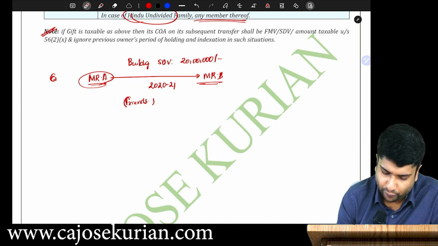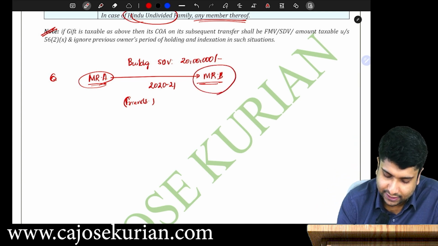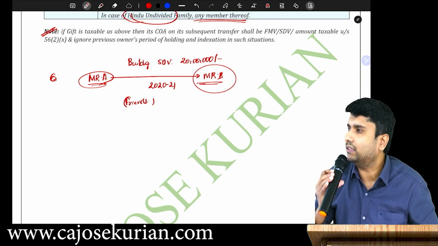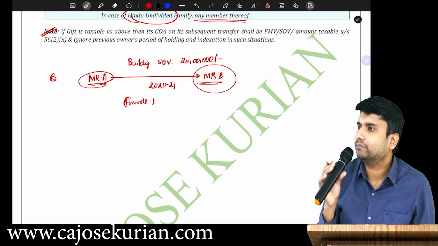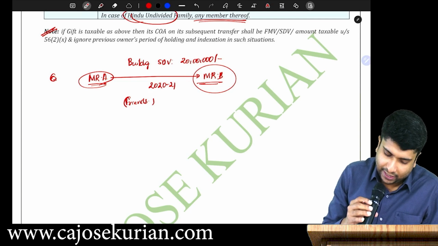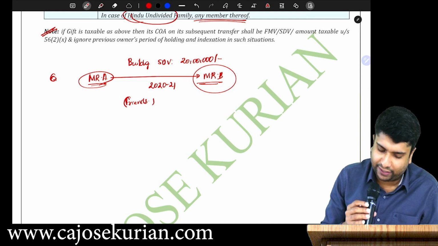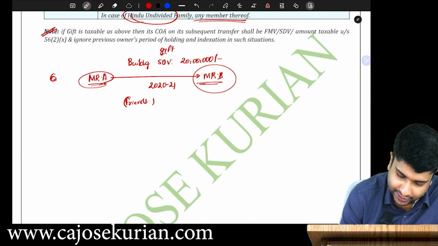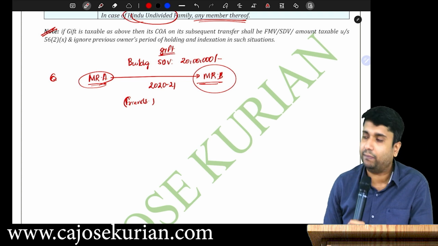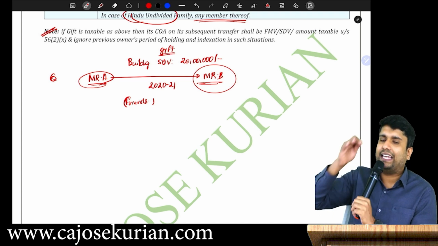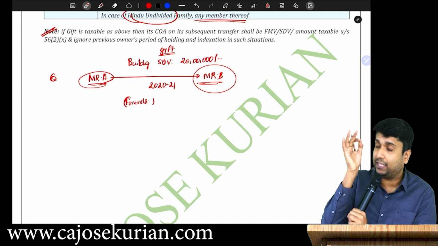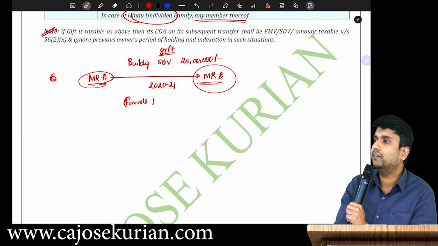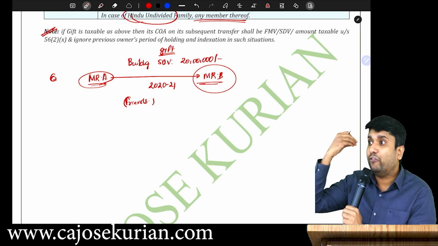Now, if Mr. B is receiving this building having a stamp duty value of 20 lakhs, you tell me what is the treatment? What will happen to Mr. B? If Mr. B is getting this building without any consideration, that is what is called a gift. Without any consideration, Mr. B is getting this building from Mr. A. You tell me, what is the income tax implication for Mr. B when he receives that particular building? What will happen? It will be fully taxable.